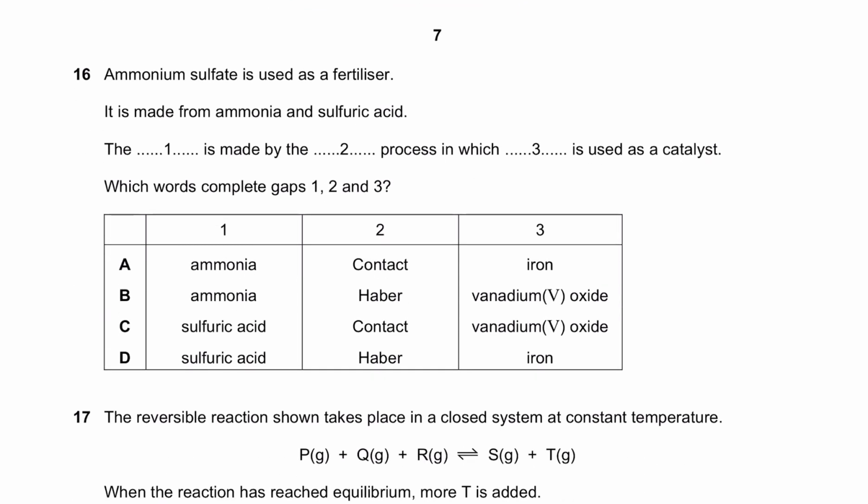D is right. Okay. Ammonium sulfate is used as fertilizer. It is made from ammonia and sulfuric acid. Fill in the words. So the ammonia is made by the contact process. No, ammonia is made by the Haber process.